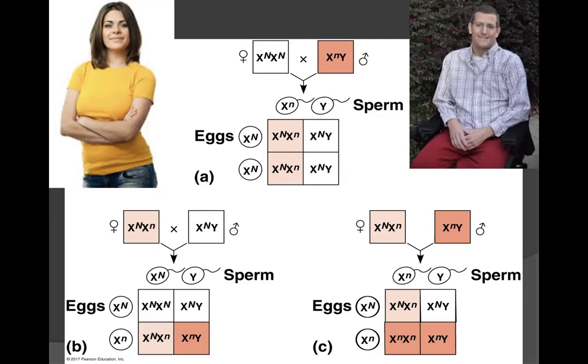We can see that in this mating, the offspring potential are as follows. The females from this cross would all be considered carrier females. This is because both of them would carry a healthy allele from the mother and the diseased allele from the father. However, phenotypically, these females would be normal. The male offspring from this cross would all be considered normal males. We can see that they obtain the Y chromosome from the father, and they also carry the healthy allele from the mother.